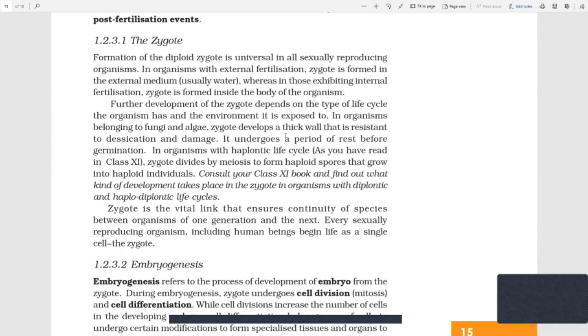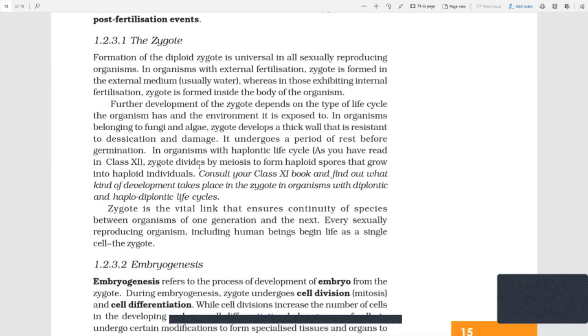But what about the cases of fungi and algae? They don't have something to protect. So in organisms belonging to fungi and algae, the zygote develops a thick wall, like a kind of encystation, that is resistant to desiccation and damage. It undergoes a period of rest before germination. In organisms with a haplontic life cycle, the zygote divides by meiosis to form haploid spores.